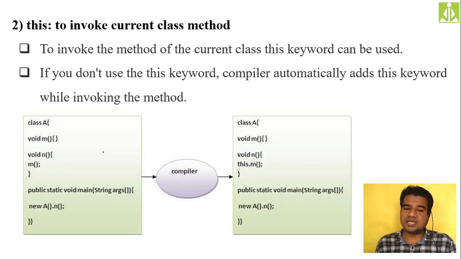Okay, this keyword to invoke the current class methods. Not only to access the instance variables of the current class, but also to invoke the current class methods, we can use this keyword. If you don't use this keyword, the compiler automatically adds it while invoking the method. I will show you both ways, by adding this keyword and by not adding it, because there is no ambiguity over there. Even if you don't add this keyword, the compiler itself adds it and invokes the method.